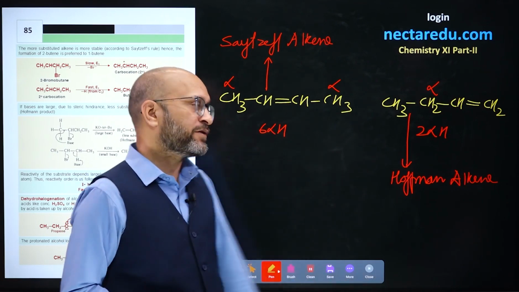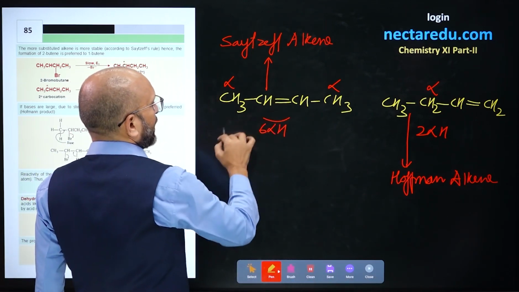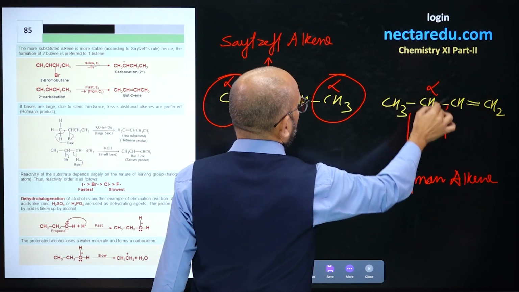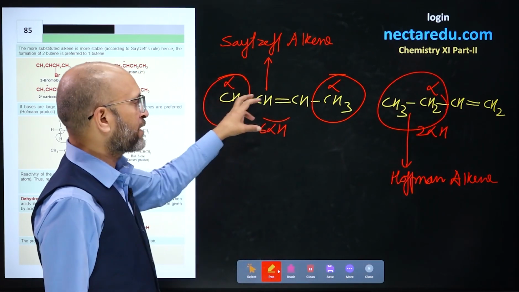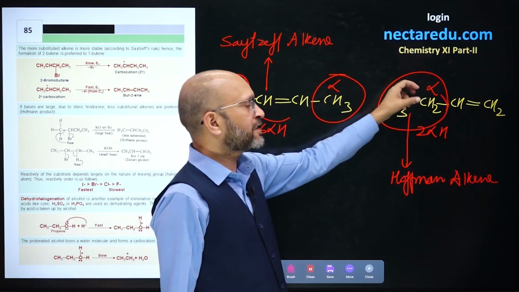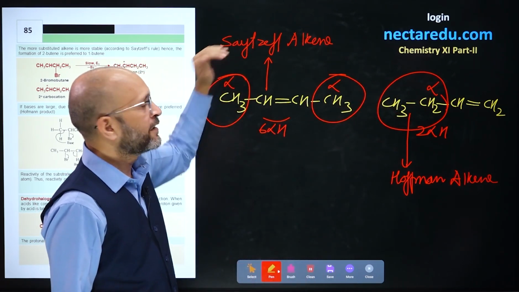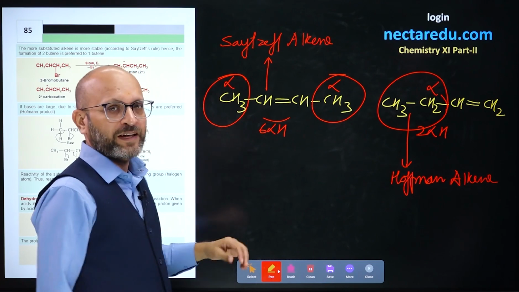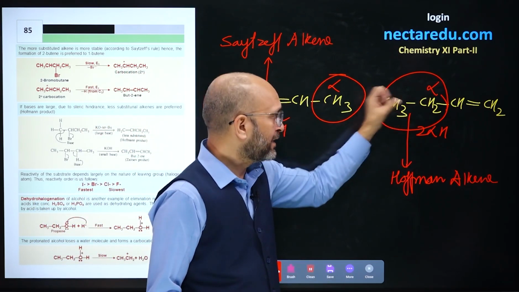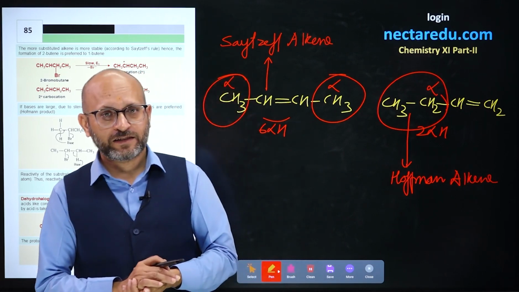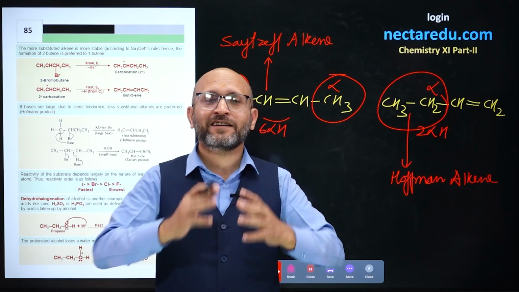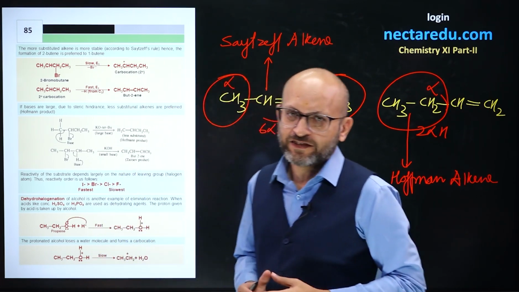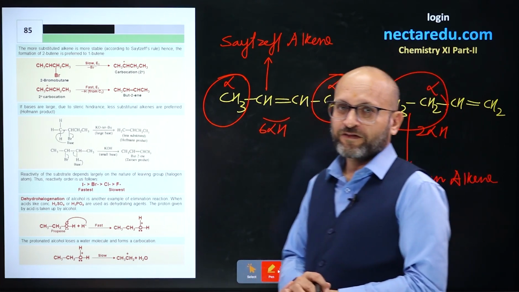Substitution means the carbon chains attached. See, here the double bonded carbons are attached to one group and two groups, and on this side the double bonded carbon is attached to only one group. So this alkene is disubstituted, and this alkene is monosubstituted. The more the substitution, the more stable it is; less substitution, less stable. So the more stable alkene is formed with smaller bases, and the less substituted alkene is formed with the bigger base, because steric hindrance is more. Steric hindrance is the cause of formation of the Hoffman alkene with tertiary butoxide, whereas in all other cases the Zaitsev alkene, the alkene with more number of alpha H, is formed.